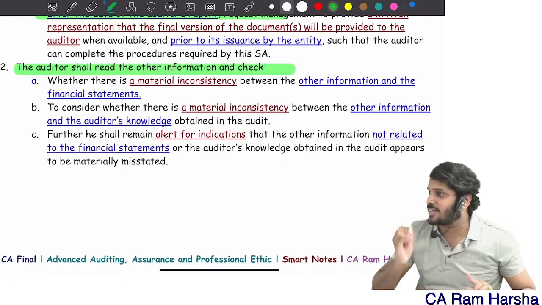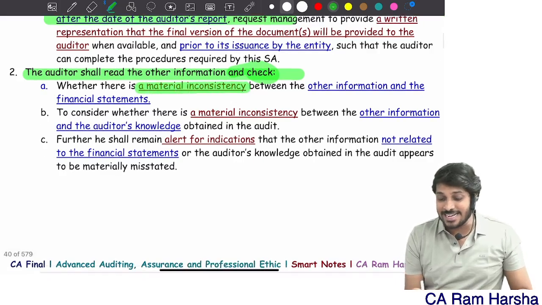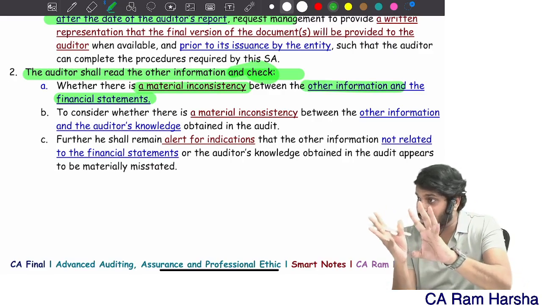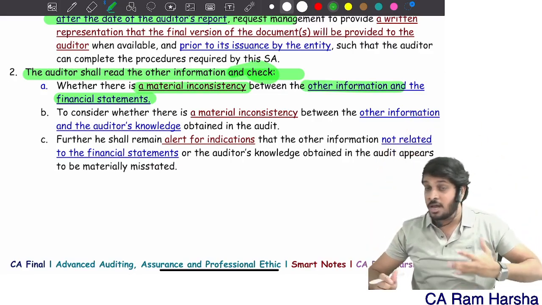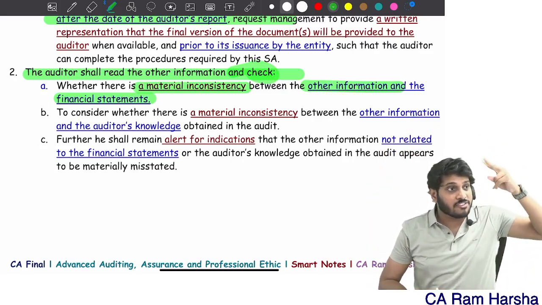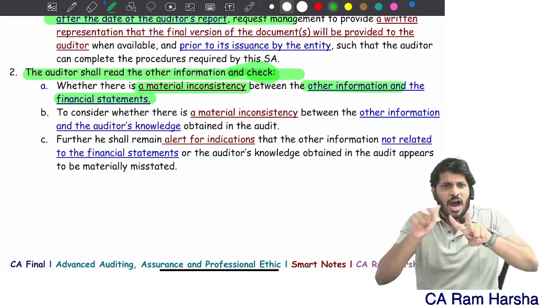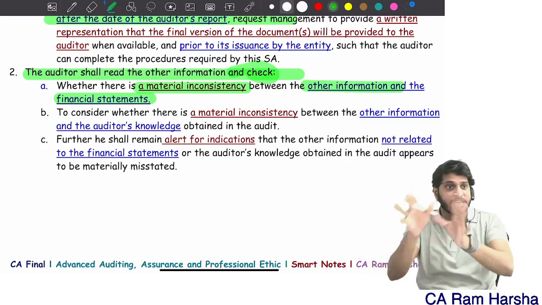Fine. What shall the auditor do? You shall read the other information. Okay, reading it, what do you need to check? Whether there is an inconsistency between other information and financial statements. I read the entire 300-page document to figure out where all the financial figures and business issues they spoke about are. Are they contradicting the matter shown in the financials? Are they inconsistent or not?